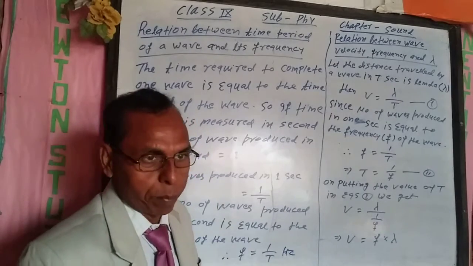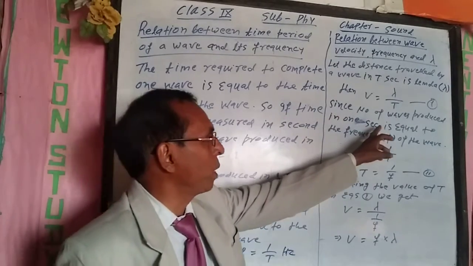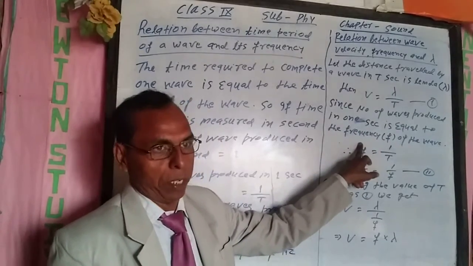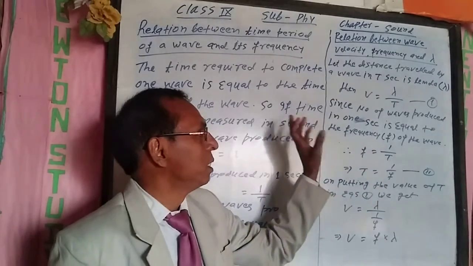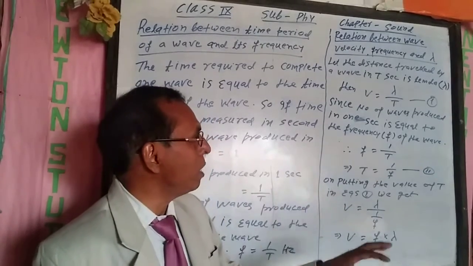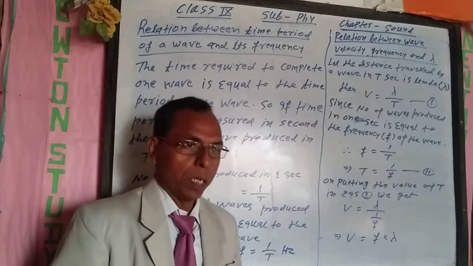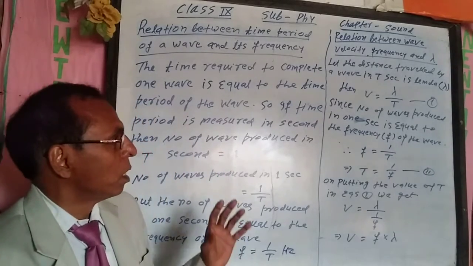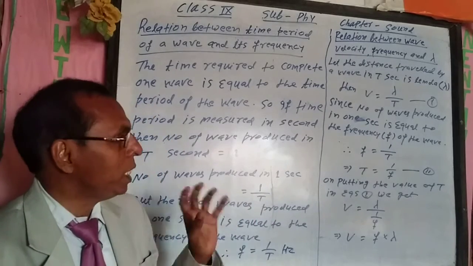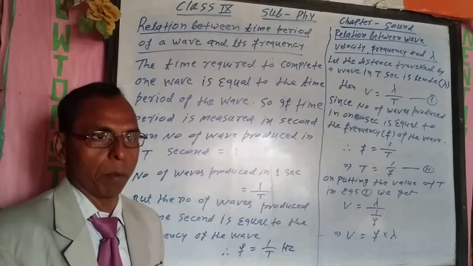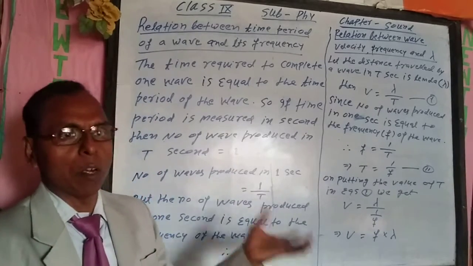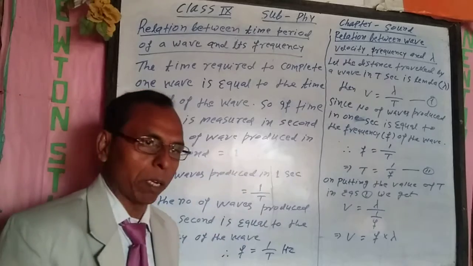Since number of waves produced in 1 second is equal to the frequency of the wave, it means that number of waves produced in 1 second is known as its frequency.